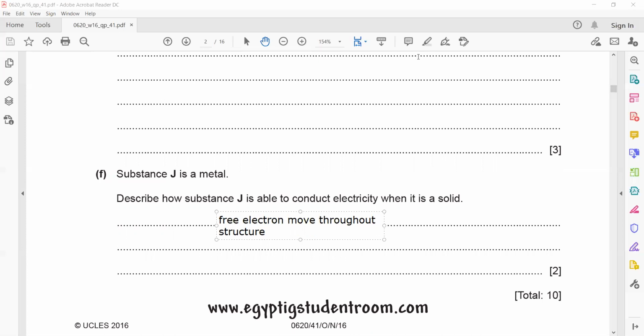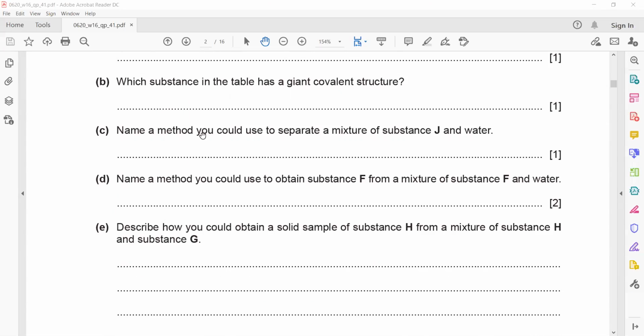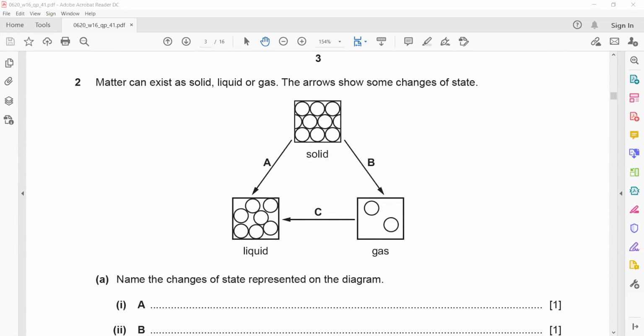Is it clear? Question number 1. This was question 1. Question 2. Any doubt in any part of this question 2?